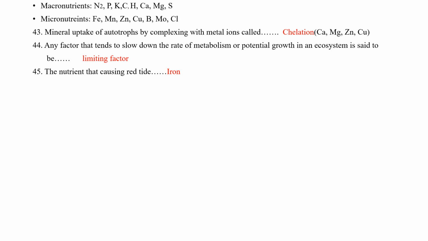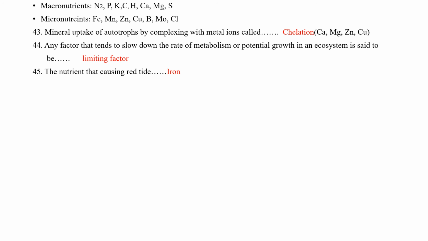Macronutrients include nitrogen, phosphorus, potassium, carbon, hydrogen, calcium, magnesium and sulfur. Micronutrients: iron, manganese, zinc, copper, boron, molybdenum and chlorine. Mineral uptake of autotrophs by complexing with metal ions is termed chelation. Major chelating ions are calcium, magnesium, zinc and copper.